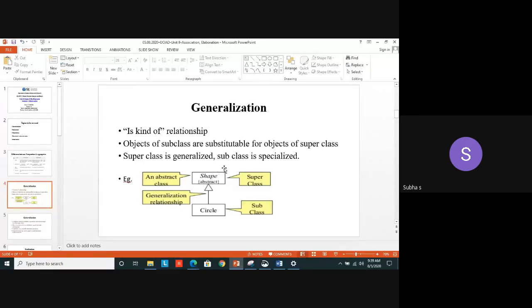You might write a program also for finding the area of a particular shape. That area can be what? Either area of circle, area of triangle, area of rectangle. Got it? Just think of it. The same thing we are using in the class diagram also. But here in the superclass, I have mentioned one term in braces, abstract. This shape is an abstract class.